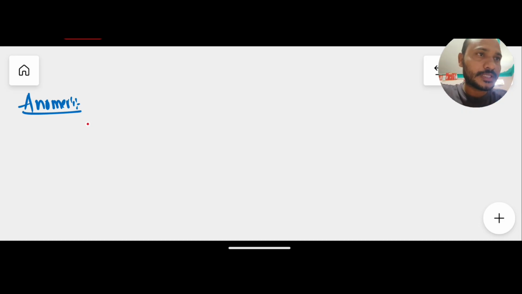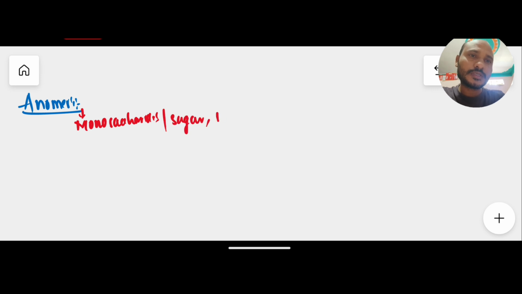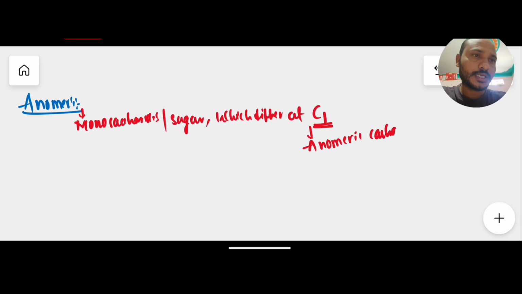In epimers we discuss any one carbon except carbon number 1, but in anomers, the monosaccharides differ at carbon number 1. Such carbon number 1 is known as the anomeric carbon. Anomeric carbon is always carbon number 1. If there is a change at carbon number 1, such carbohydrates are known as anomers.